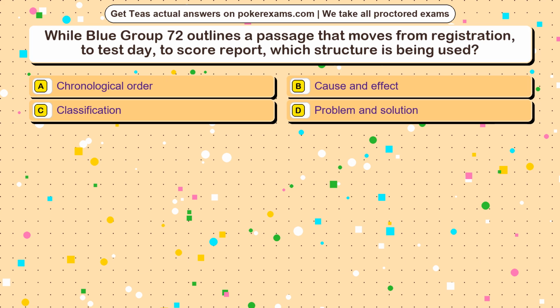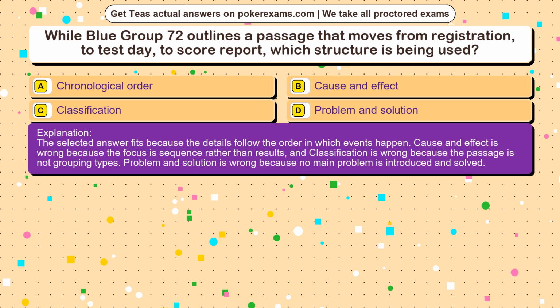The correct answer is option. The selected answer fits because the details follow the order in which events happen. Cause and effect is wrong because the focus is sequence rather than results, and classification is wrong because the passage is not grouping types. Problem and solution is wrong because no main problem is introduced and solved.